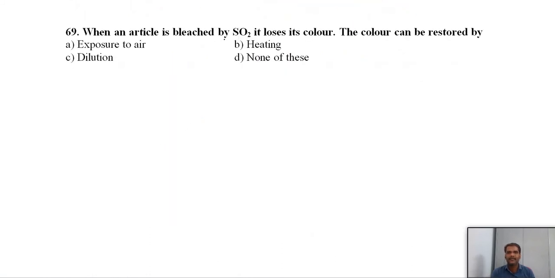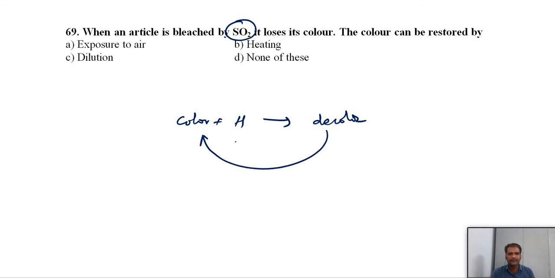69. When an article is bleached by sulfur dioxide, it loses its color. The color can be restored by what? We know that sulfur dioxide acts only as a temporary bleaching agent. Any colored matter treated with it, due to its reducing behavior, is converted into a colorless form. But the color can be regained when it is exposed to atmospheric air. Why?